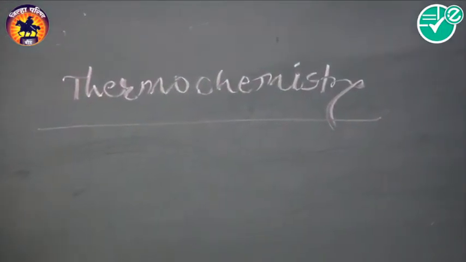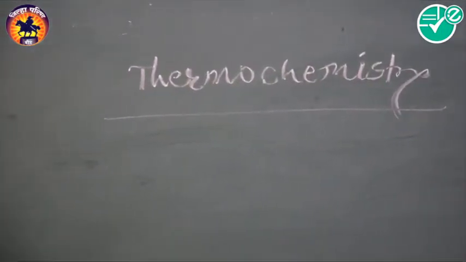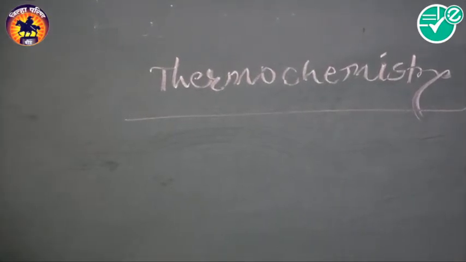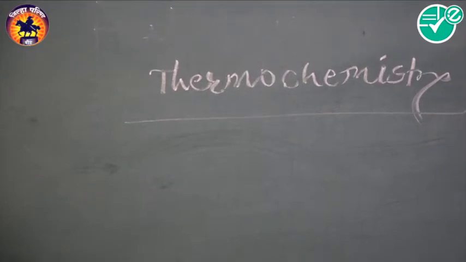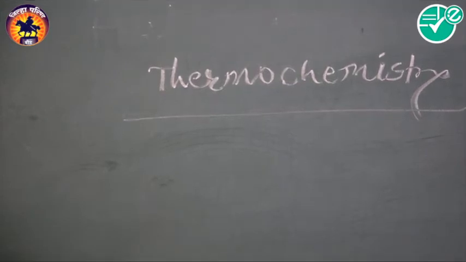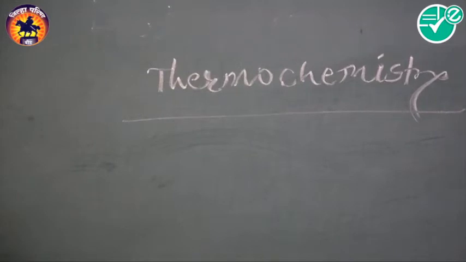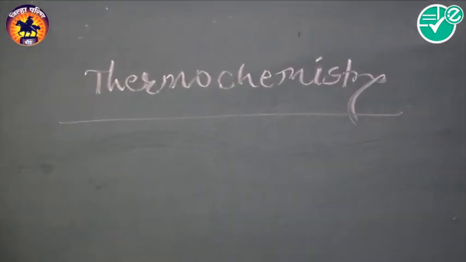Here we all know that in some chemical reactions, heat is evolved, and in some chemical reactions, the reactants require some heat for the reaction to proceed.